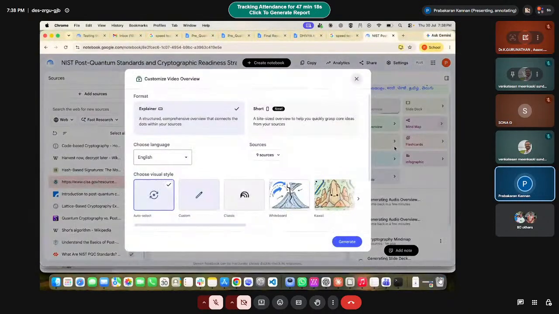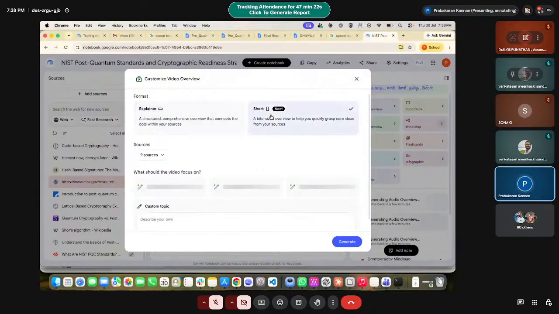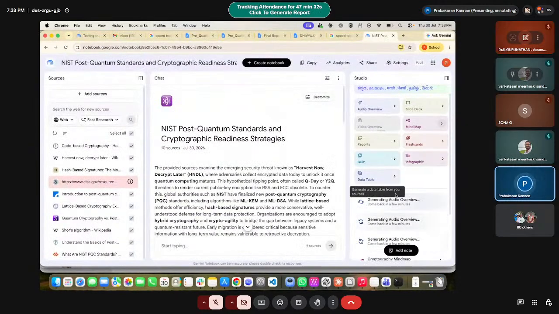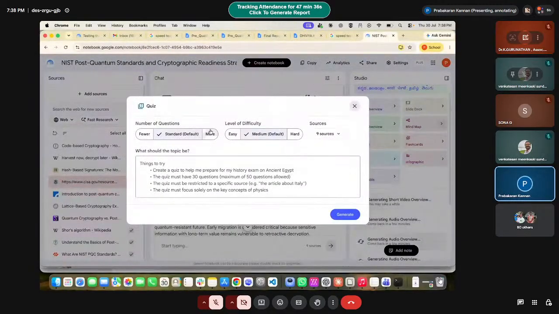We can generate a video also. It's an explainer or short, whichever way we want. Let us create a short video, for time's sake, to explain the quantum threat. We'll see. And we have other features like quizzes we can generate. Fewer or more, easy or medium, the way you want, we can generate the quizzes.